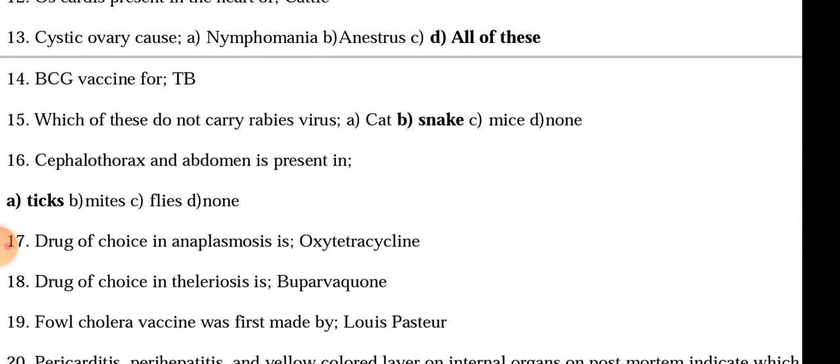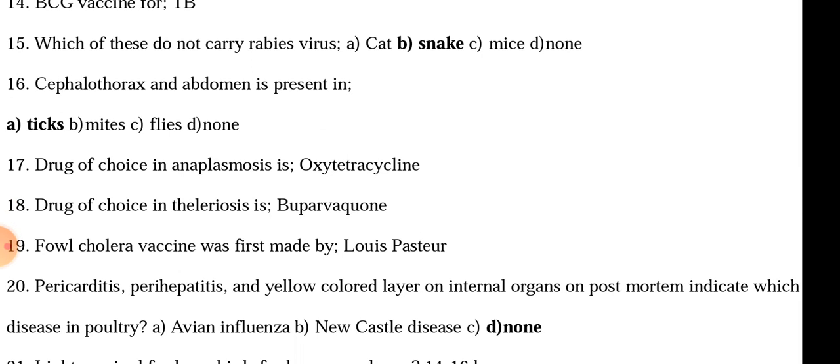Drug of choice in anaplasmosis is oxytetracycline. Drug of choice in theileriosis is parvaquone. Fowl cholera vaccine was first developed by Louis Pasteur. Pericarditis, perihepatitis, and yellow colored layer on internal organs are present in which disease?